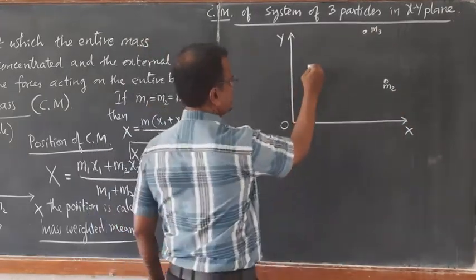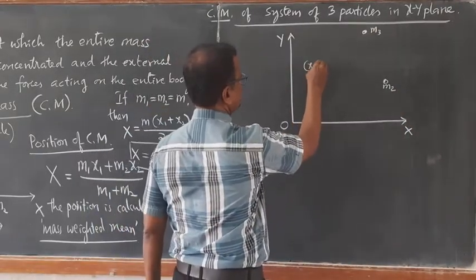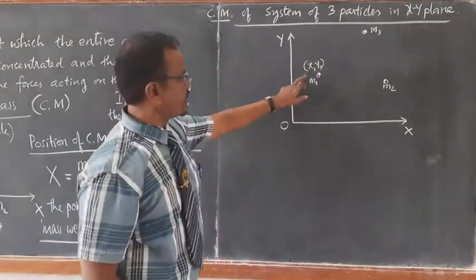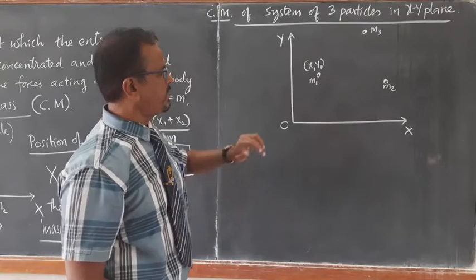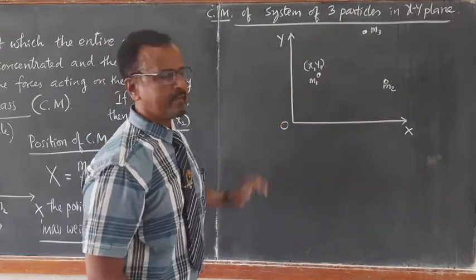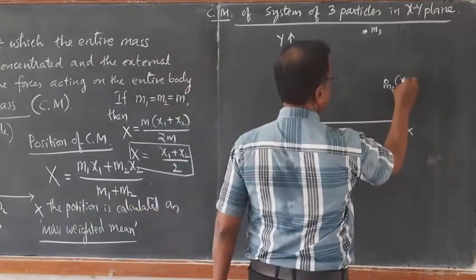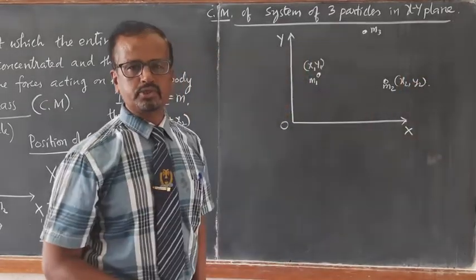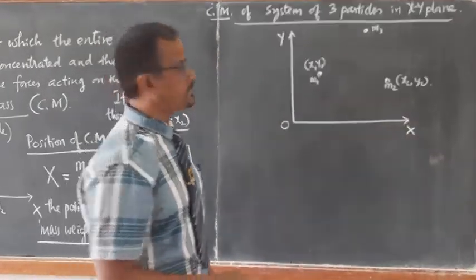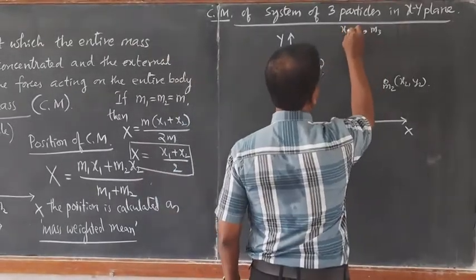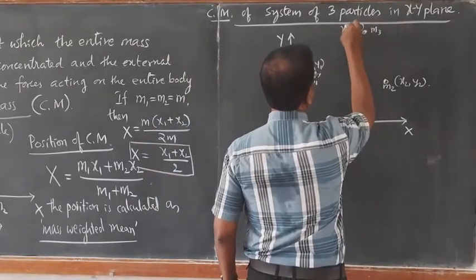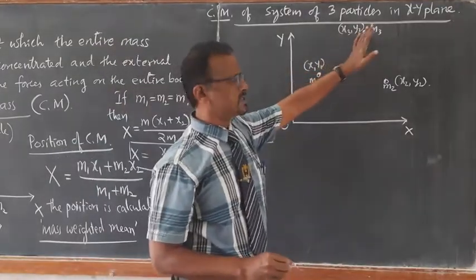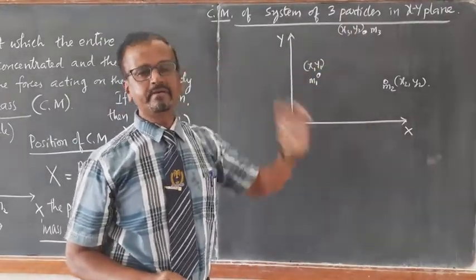Let x1, y1 be the coordinates of point mass m1, x2, y2 the coordinates of the position of point mass m2, and x3, y3 the coordinates of the position of mass point m3.